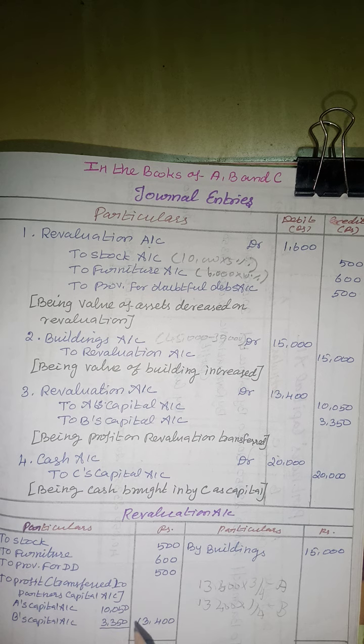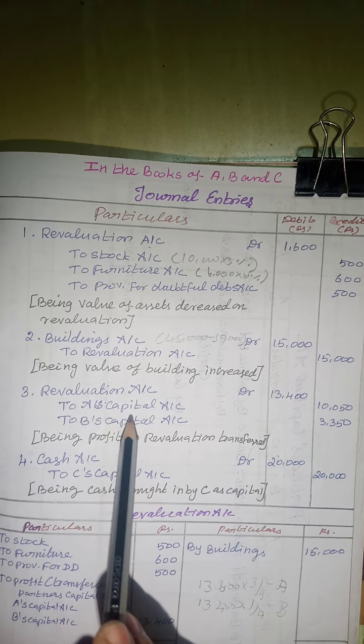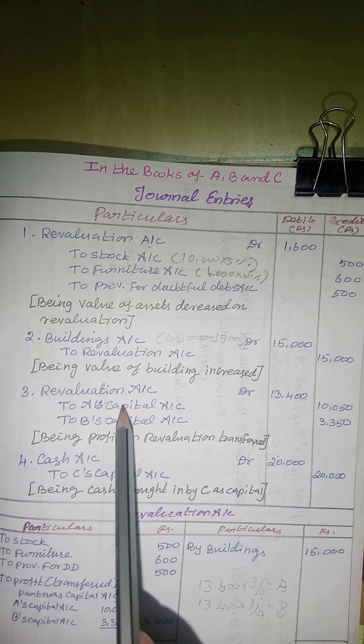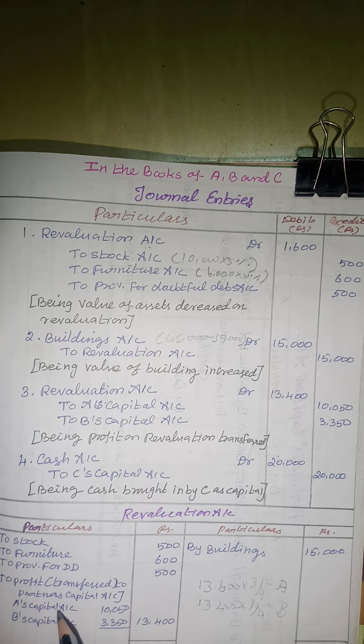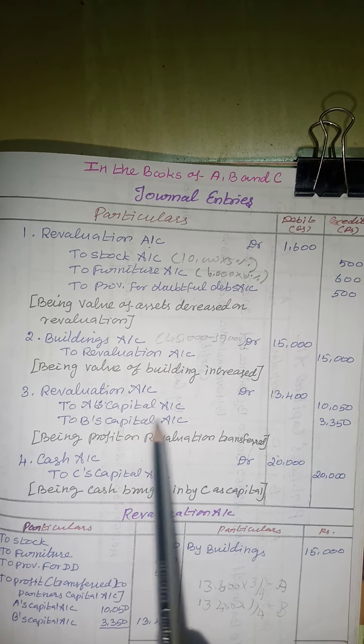These journal entries should be carried to the old partners' capital account. So in revaluation account, there is a balance given. So revaluation account debited to A's capital account, then B's capital account.